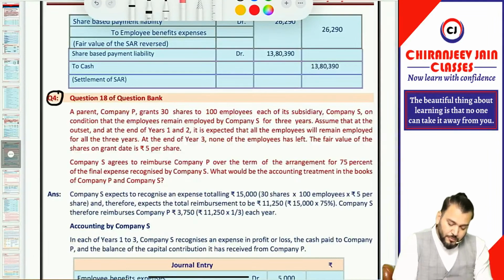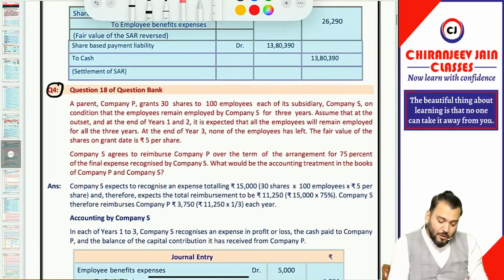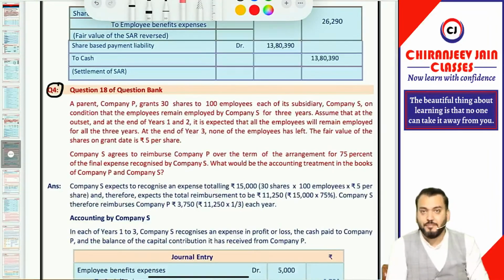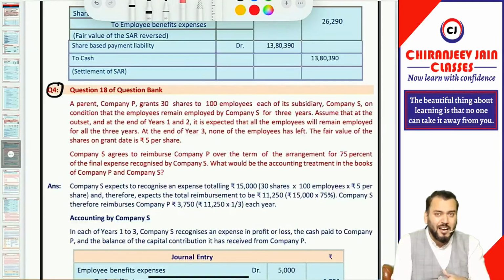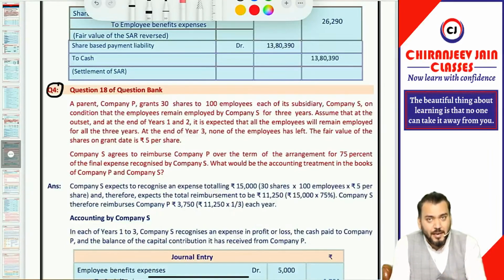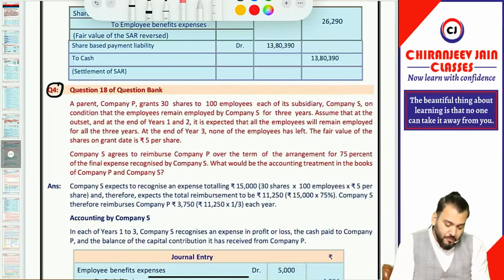Now question number 4 is a question on a group SBP plan. I'm expecting one question from this because they have given a good question in the ICAI study material, but till now they have not asked this type of question. Let's see the group SBP plan, what they have given.